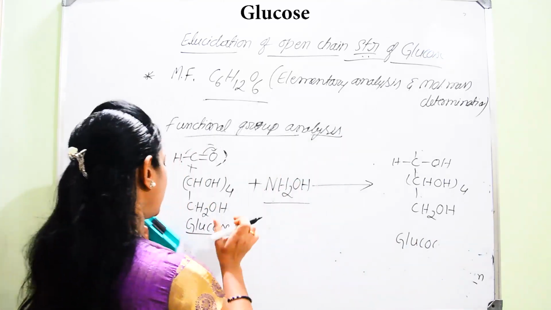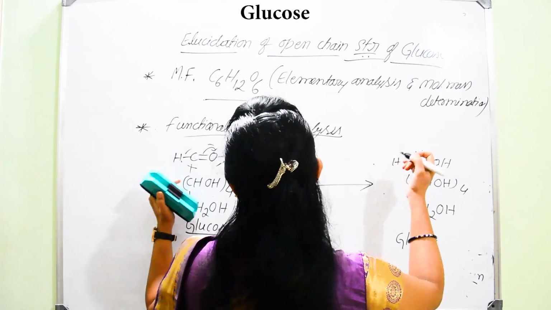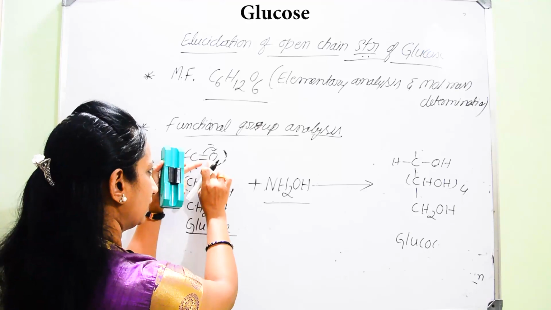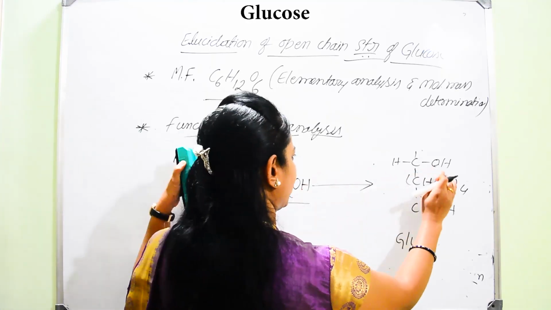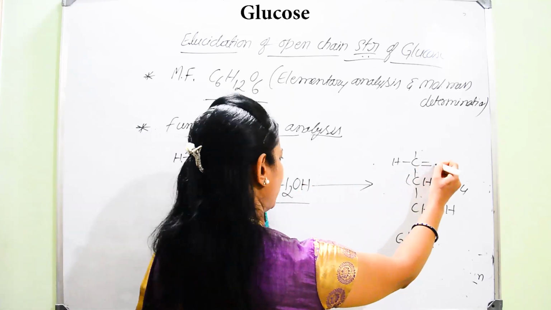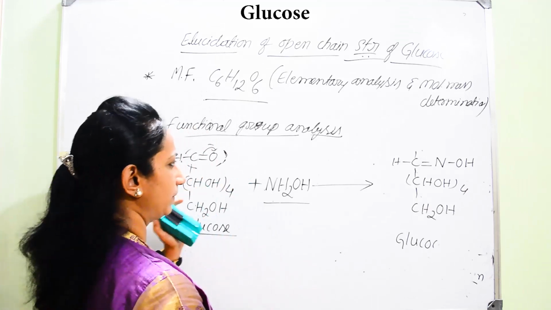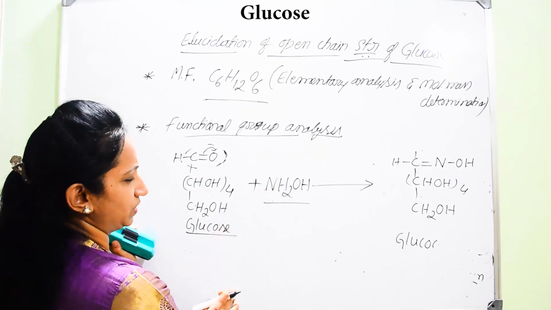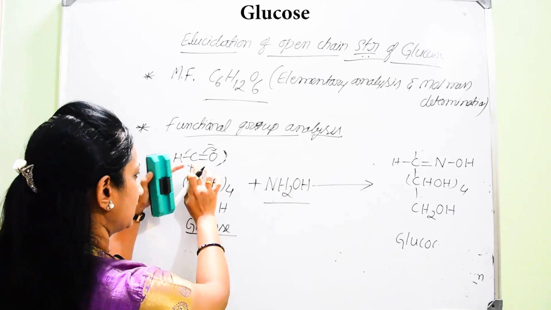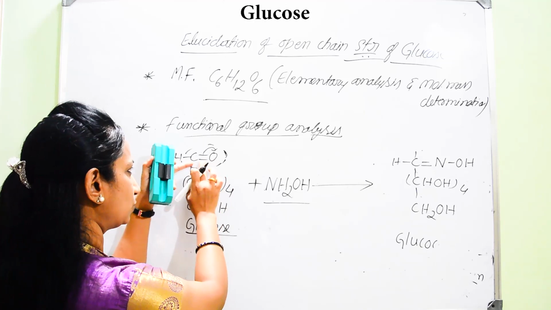So when glucose interacts with NH2OH, we can consider the removal of oxygen. In that case we write a double bond to N, with a single bond to OH. Consider the carbon atom bonded to the oxygen atom through a double bond.